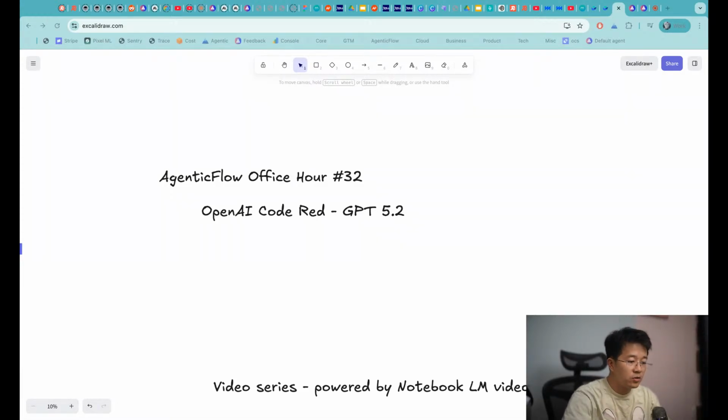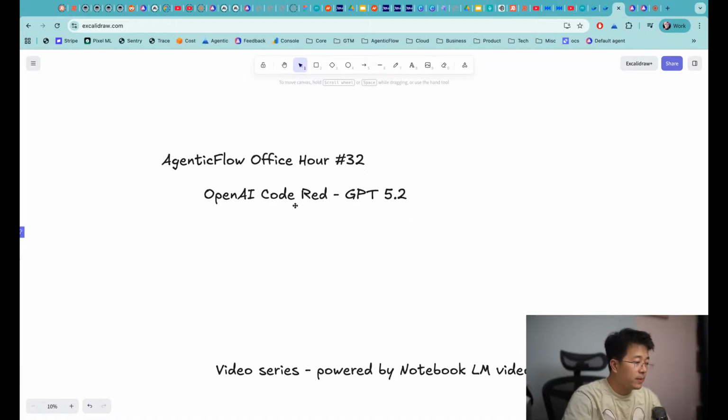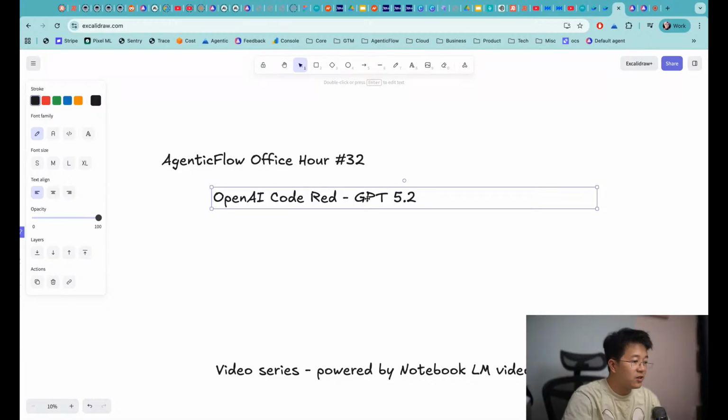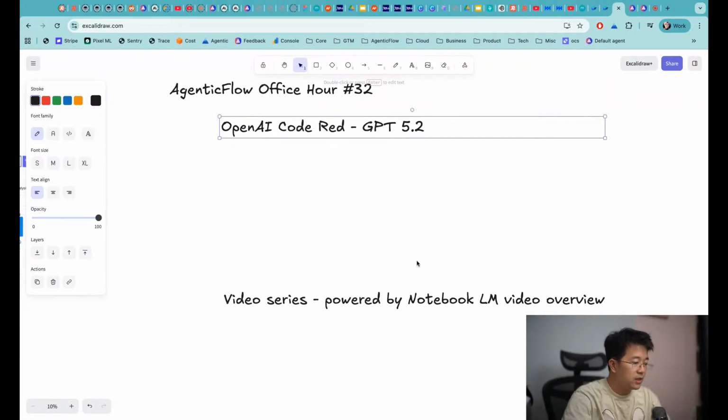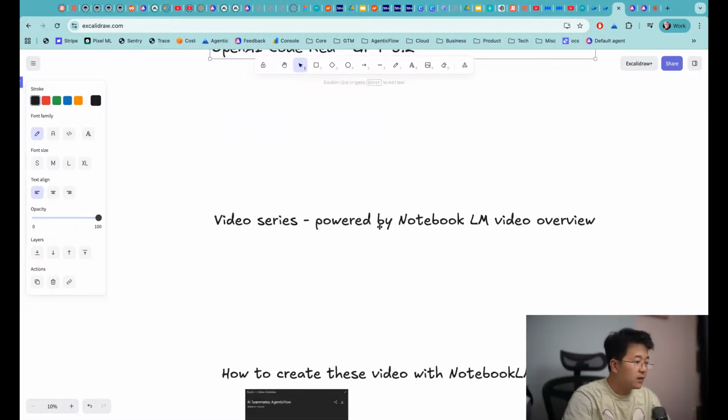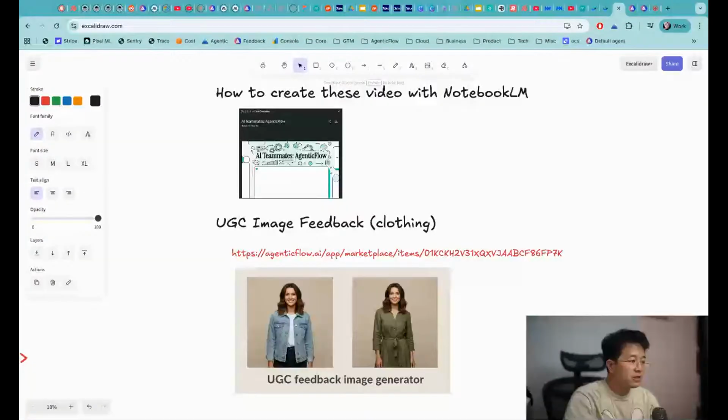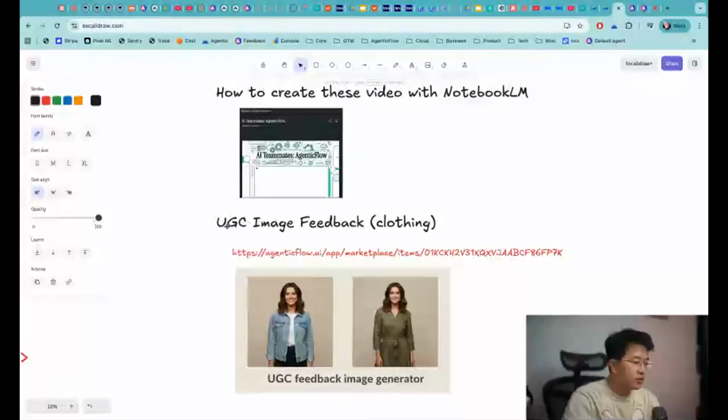So today we are going to talk about a few topics, and I will just quickly run through so we save everyone time. We are going to talk about OpenAI Code Red and also the new model GPT-5.2. Second, we are going to talk about a video series powered by Notebook in order to have some templates. For example, this one is the UCC email feedback for clothing that you can follow with Nano Banana, of course, and on Create. It's on Marketplace, and we will show you how to do it. This one is built by my team. Rick is in the call, so just in case you would like to ask some questions, feel free to ask.